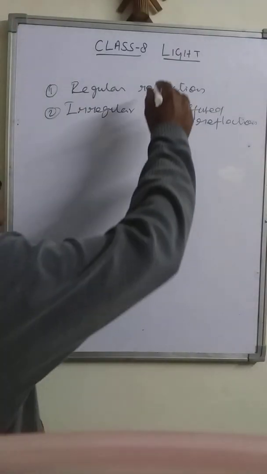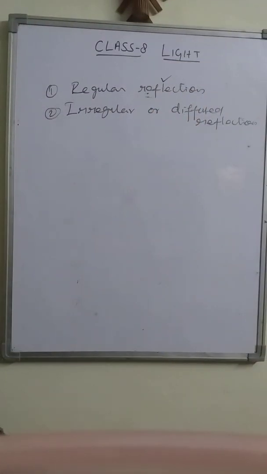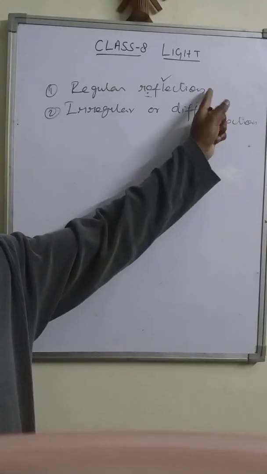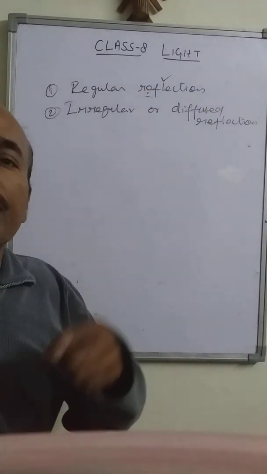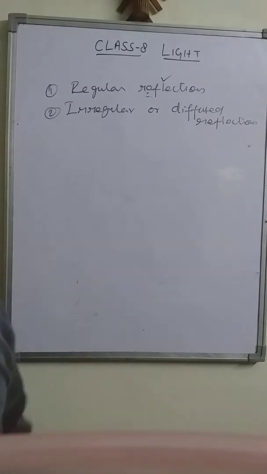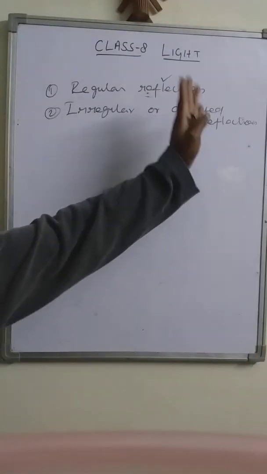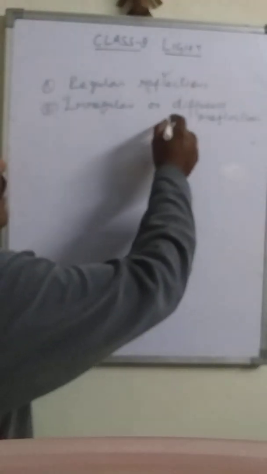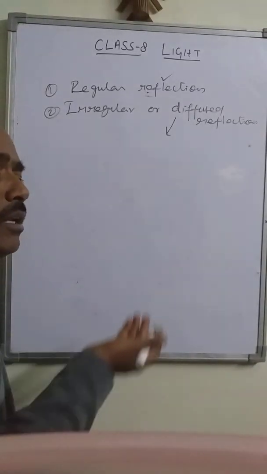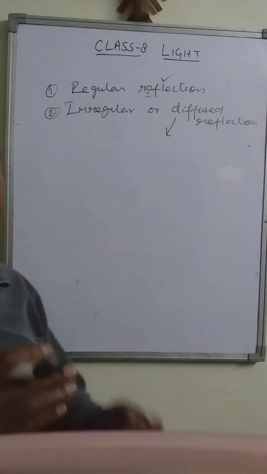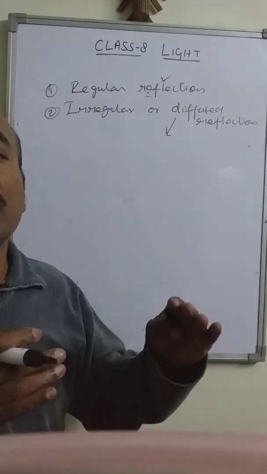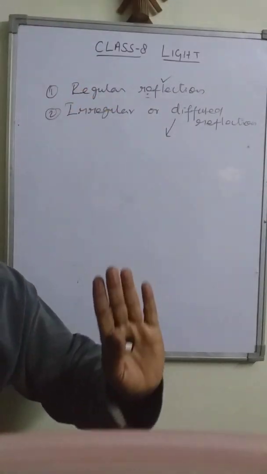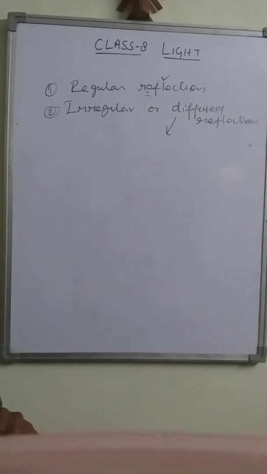If regular reflection takes place from any surface, then the image can be formed. For regular reflection, the surface must be highly polished and smooth. Irregular reflection takes place from all the rough surfaces. If the surface is not even, not highly polished and smooth, then irregular or diffused reflection takes place.